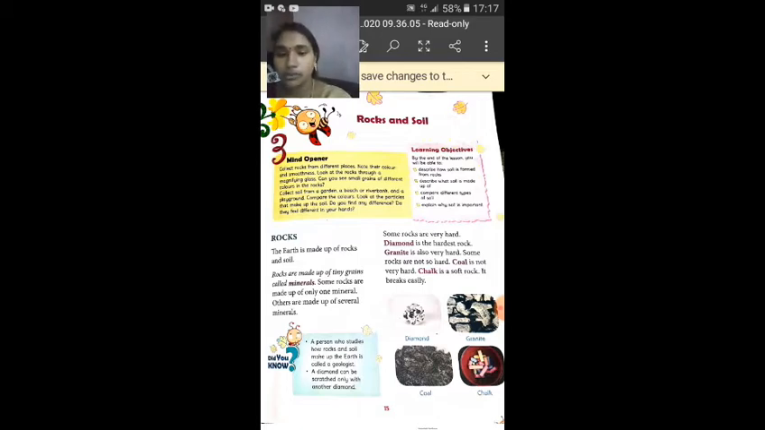In the first paragraph we saw that earth is made up of rocks and soil, and in the second paragraph we saw that rocks are made up of tiny grains called minerals, and in the third paragraph we can see what is the hardest rock and what is a soft rock. So what are the examples of hard rock? Diamond and granite. Okay, and coal is a soft rock. Again, chalk is also a soft rock because it can break easily. Okay children?